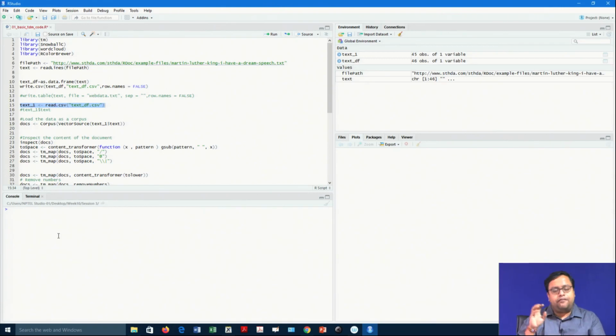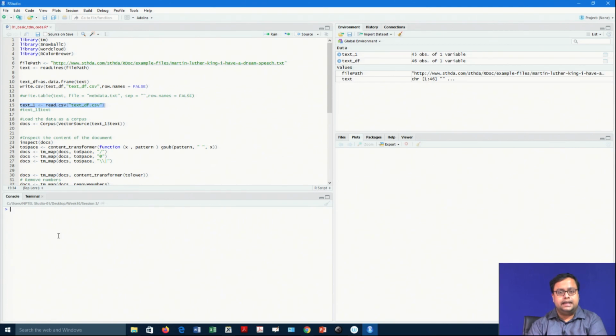Now, once I have a column of a data set, there is something called corpus. Corpus is a special form, like if you remember, factor was a special form of string variable, where you can analyze the string data with numerical representations. Similarly, here this text_df is one kind of data set, whose text I can convert to something called corpus. Corpus is a special form which can be worked with by the tm library.